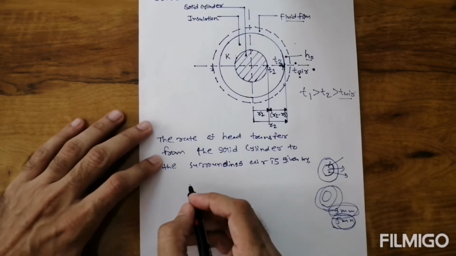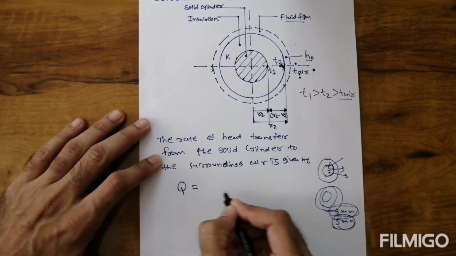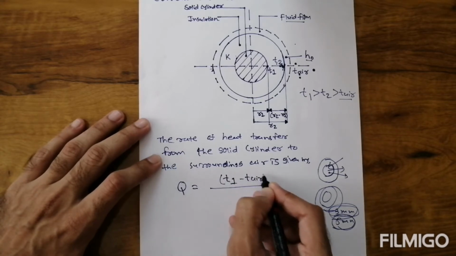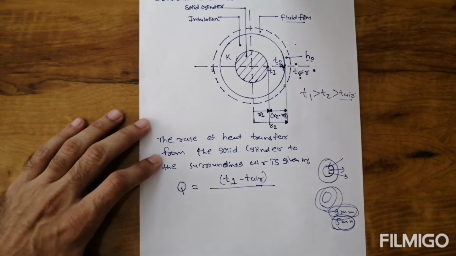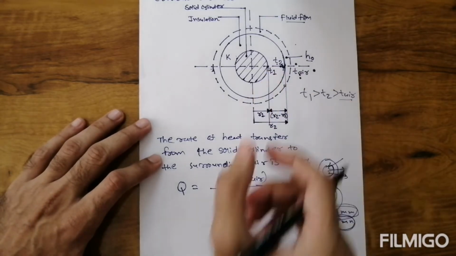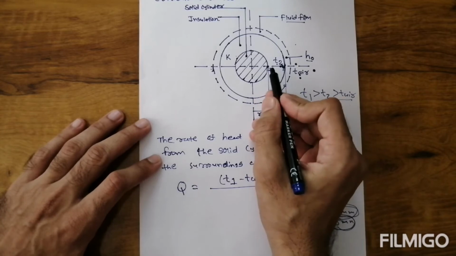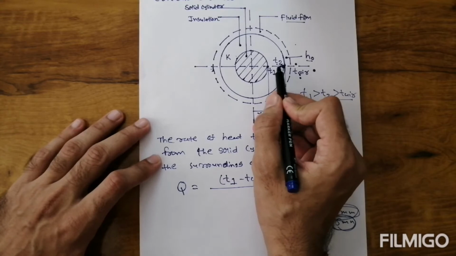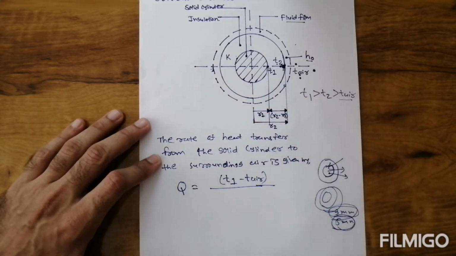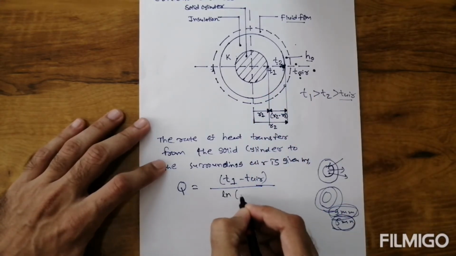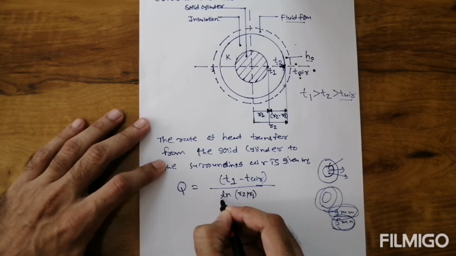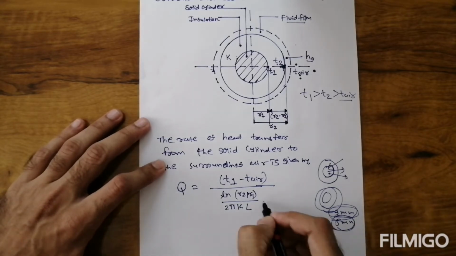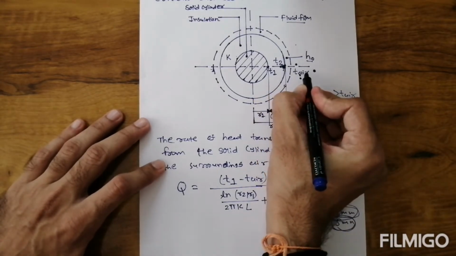We consider the rate of heat transfer, denoted by Q, equal to T1 minus T air, the maximum temperature minus the minimum temperature, divided by the resistances. Why should we consider conduction resistance? Because heat is transferred from T1 to T2 by conduction, and the conduction resistance for the cylinder is ln R2 by R1 divided by 2 pi K L. Plus, heat transferred from T2 to T air is convection resistance.